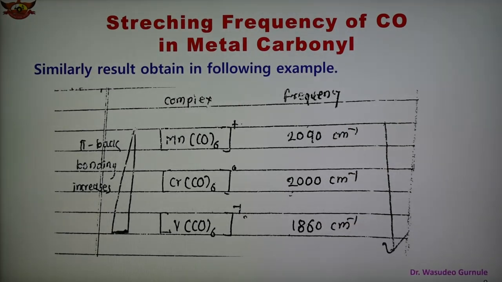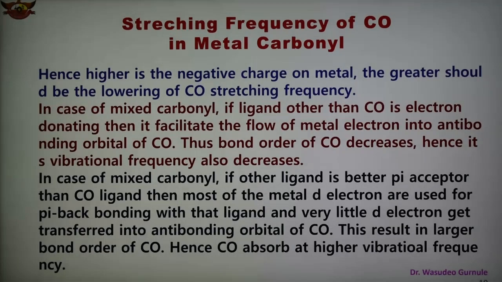So as the back bonding increases, the frequency decreases, and we can say that the higher the negative charge on the metal, the greater should be the lowering of the CO stretching frequency. With the help of this example, in the case of mixed carbonyls,